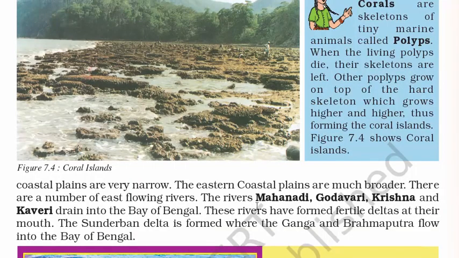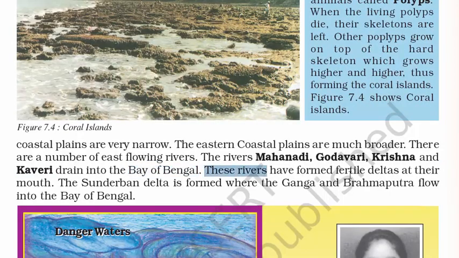So some of the east flowing rivers in India are Mahanadi, Godavari, Krishna, and Kaveri. They drain into the Bay of Bengal. All the rivers that drain into the Bay of Bengal are called the east flowing rivers. Now these rivers have formed fertile deltas at their mouth. The Sundarban Delta is formed where the Ganga and Brahmaputra flow into the Bay of Bengal.